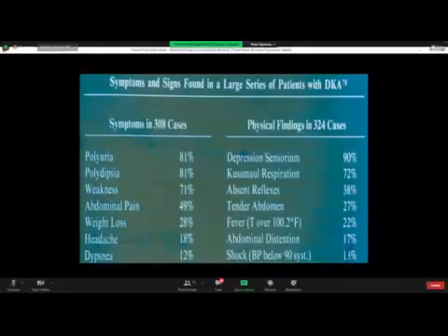What is the pathophysiology of polyuria, polydipsia, and polyphagia? Polyuria: it is seen that uncontrolled diabetic patients have increased excretion of urine, so they have to wake up at night two to three times to void urine. Why is polyuria due to? It is due to osmotic diuresis.